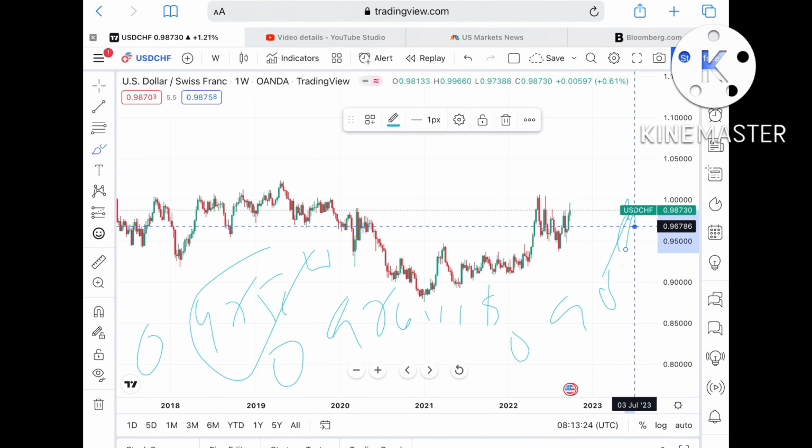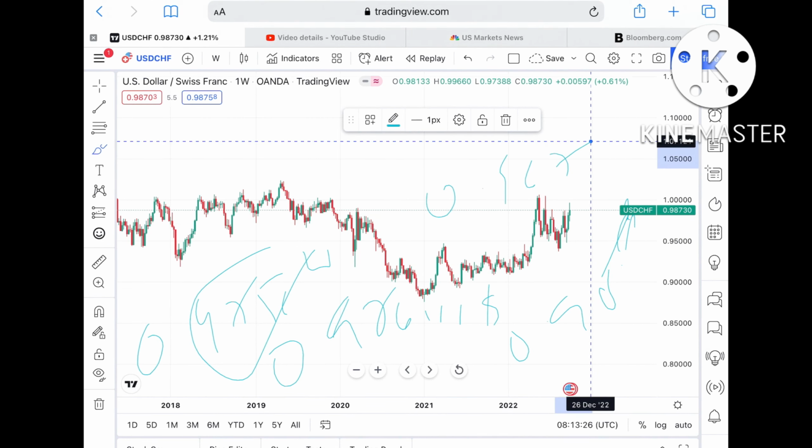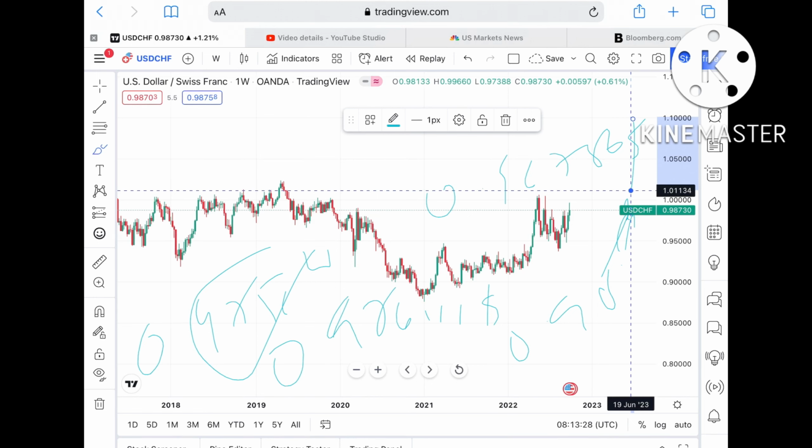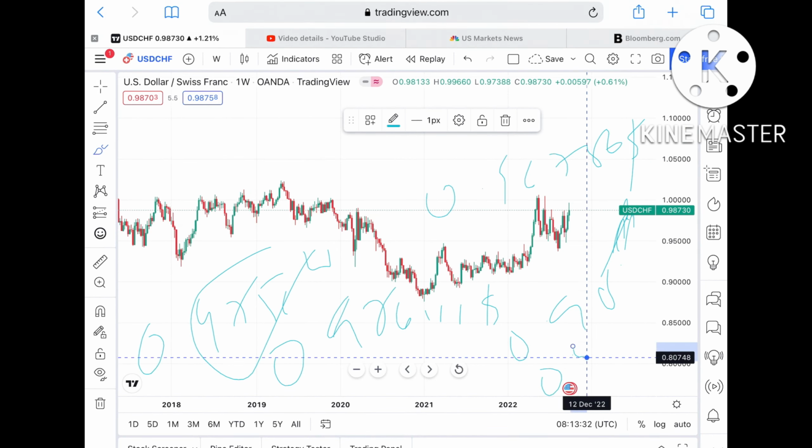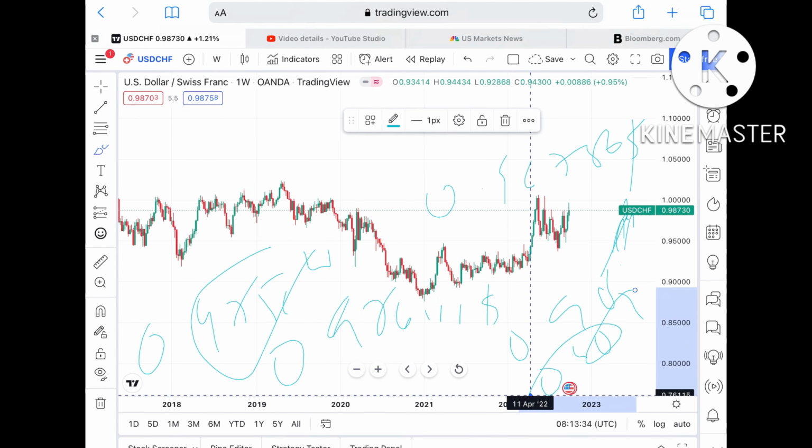and if the price didn't sustain this particular level, a higher probability is there that we can see it can move further low towards a level of $0.96786. Okay, and from there we can see it can move further down and can touch a level of around 0.95360. Okay, and if that also didn't sustain, then we can see it can move further low.